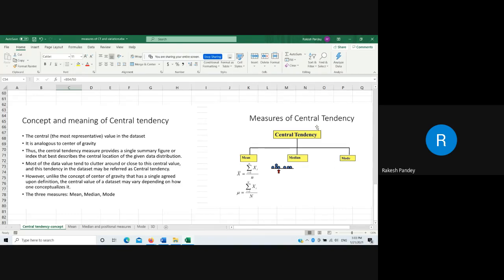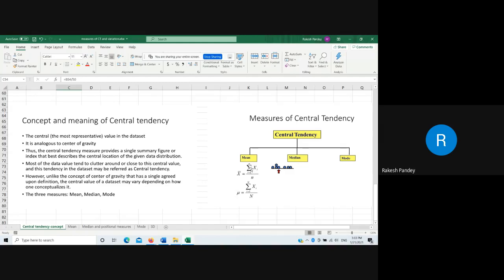The same thing is depicted here. So central tendency includes the mean, and here I have written the formula. X bar is generally used for the sample mean and mu is used for the population mean.